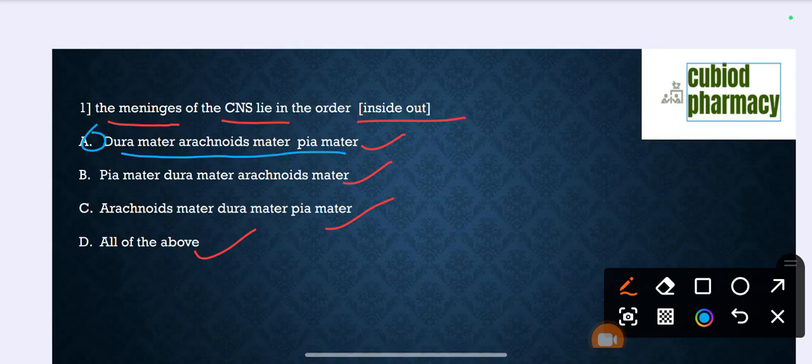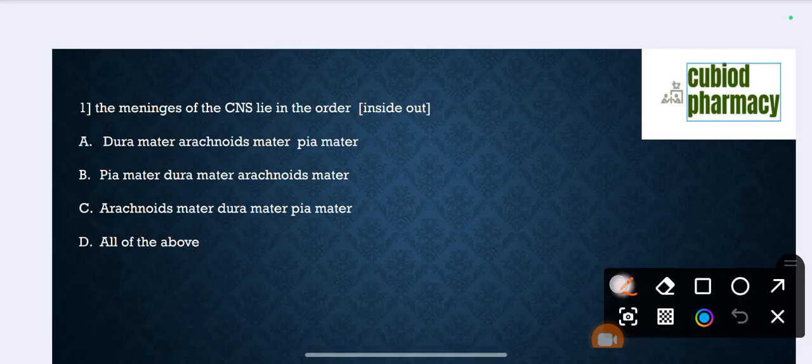Basically, the brain and spinal cord are completely surrounded by three layers of tissue, the meninges, lying between the skull and the brain, and within the vertebral foramen around the spinal cord. So there are dura mater, arachnoid mater and pia mater. The correct answer is option A.